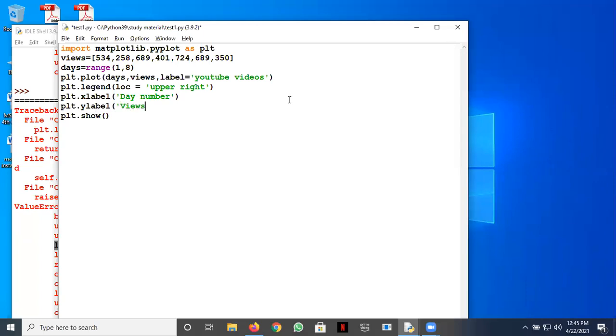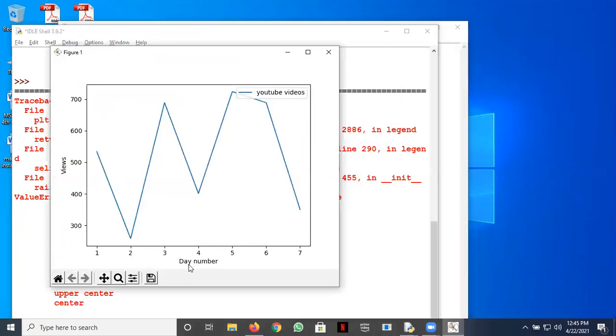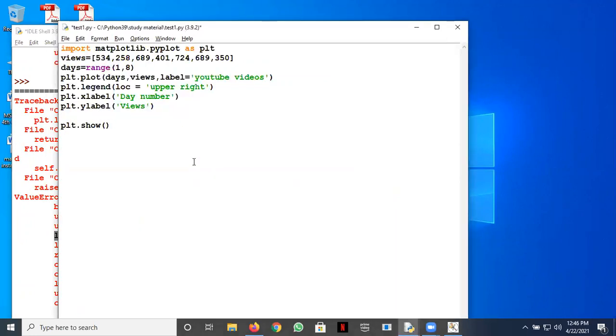Let's see how it makes the graph now. You can see this is the day number and this is the views. Then we can give a title also. We can give a title for this plot also, with the title method.